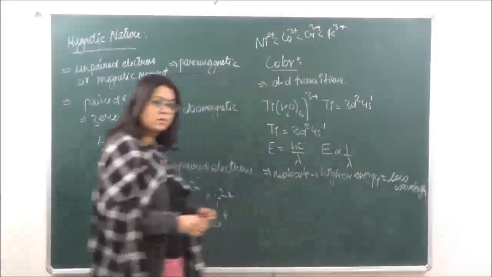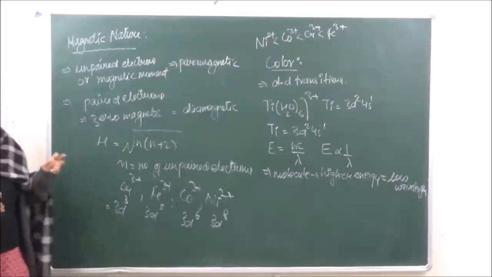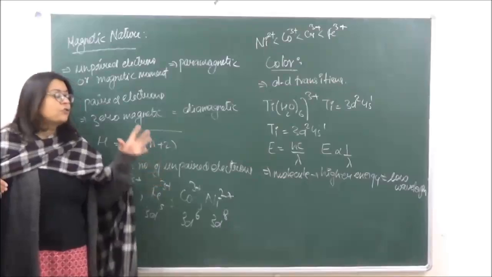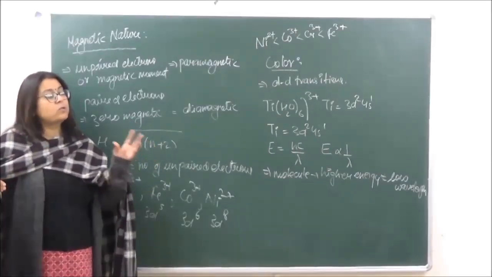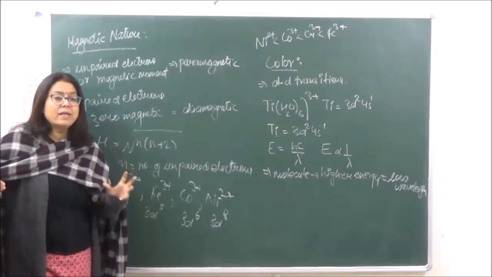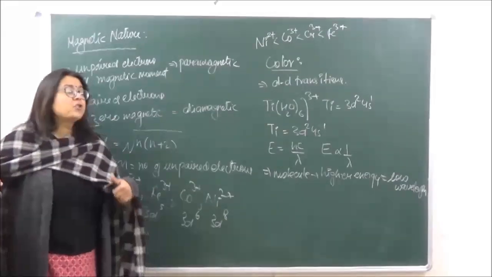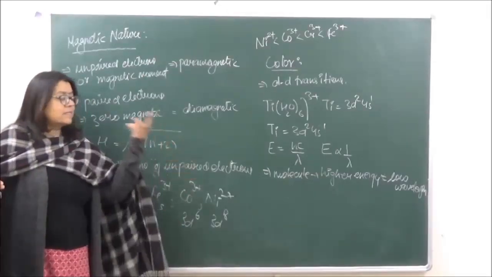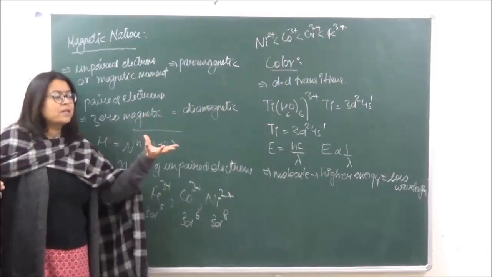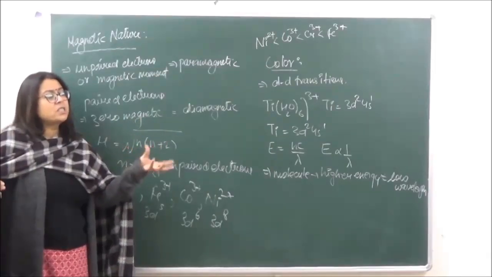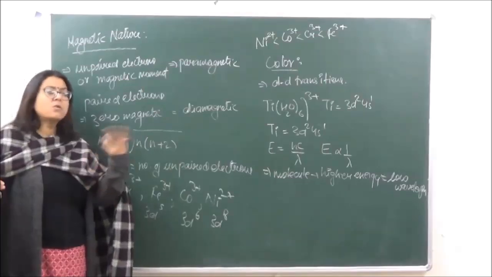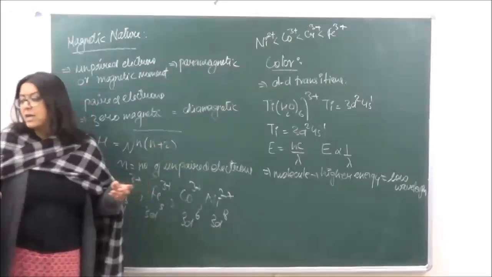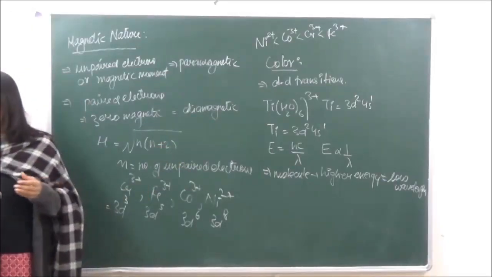low wavelength. ठीक है? सो अगर एक कोई भी कोऑर्डिनेट कॉम्प्लेक्स की क्रिस्टल फील्ड स्प्लिटिंग एनर्जी ज्यादा है तो वो लो वेवलेंथ वाली एनर्जी को एब्जॉर्ब करेगा, और अगर वो लो वेवलेंथ वाली एनर्जी को एब्जॉर्ब करता है तो it is going to emit radiation of higher wavelength. ठीक है? If it is absorbing more energy, obviously it will emit radiations in the lower energy, and lower energy is equal to what? Higher wavelength.